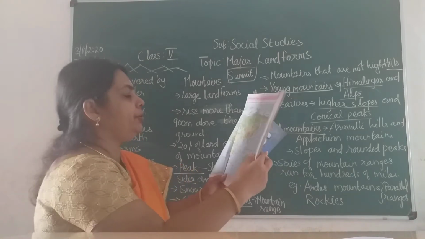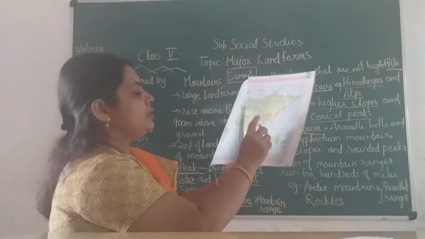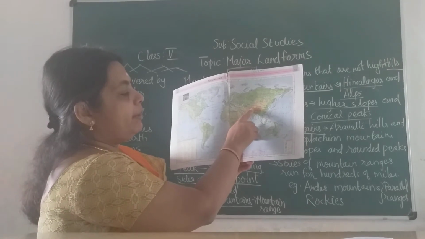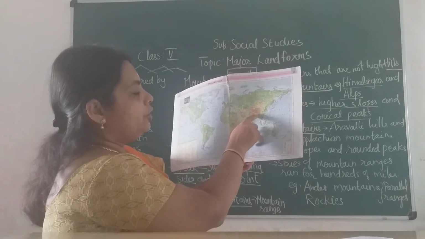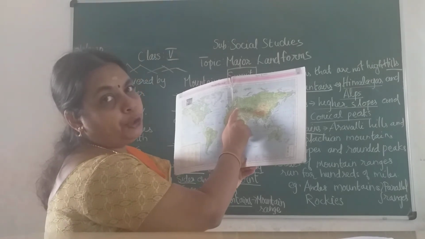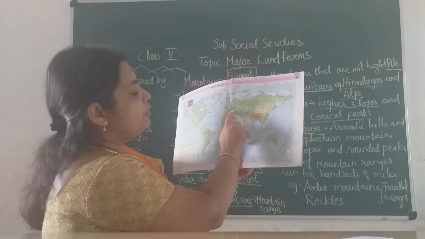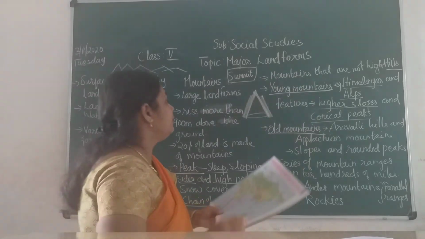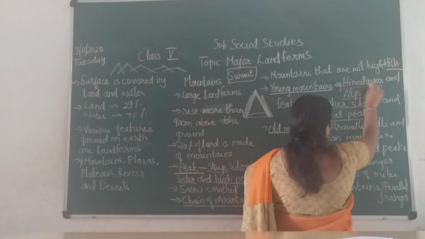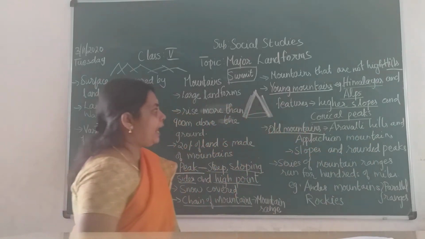Children, I will show you here. See the Himalayan mountains over here in the world physical map. Then you have the Alps over in Europe. So young mountains examples are the Himalayas and the Alps.